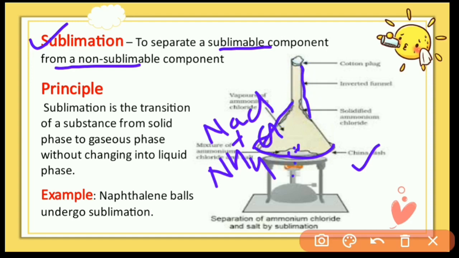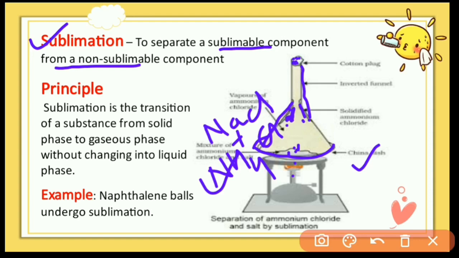When heat is provided, the sublimable substance directly converts from solid to gas, and this vapor deposits at the wall of the funnel, whose mouth is covered with a cotton plug. After cooling, the vapor converts to the solid state. In this way we can separate a sublimable component from a non-sublimable component.